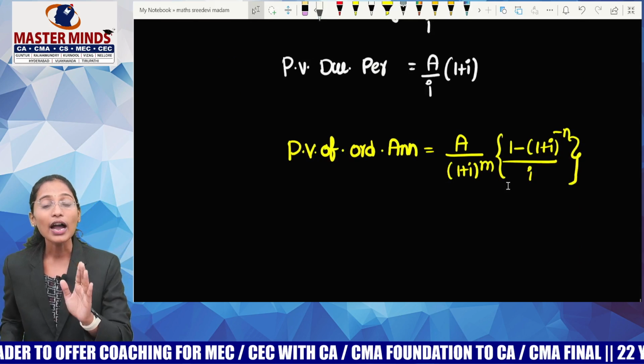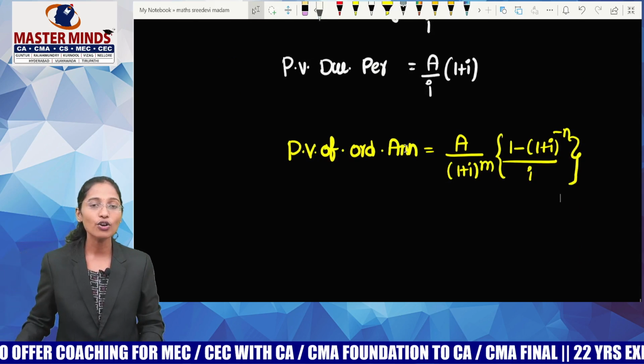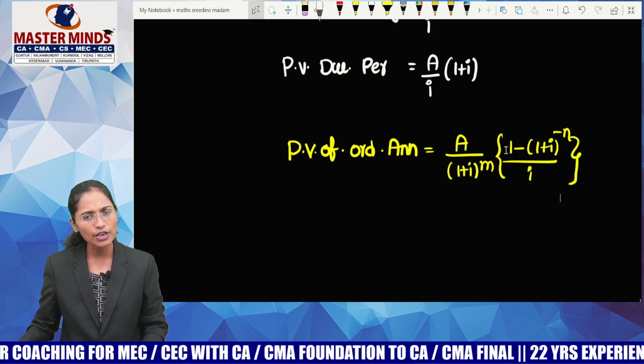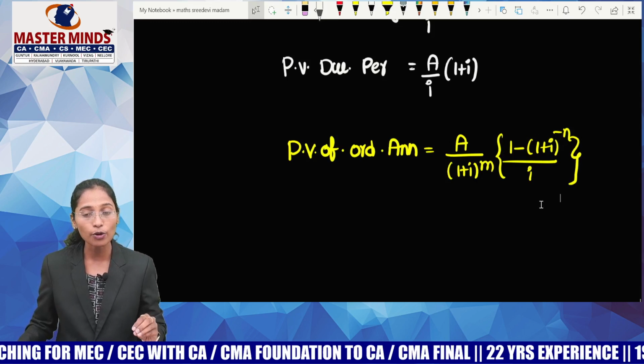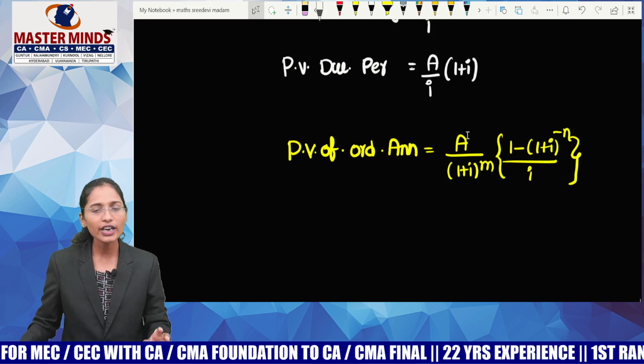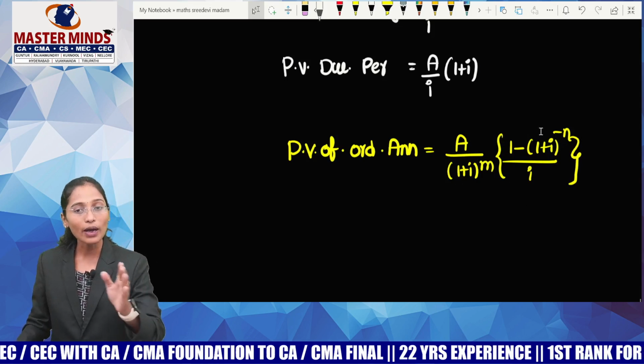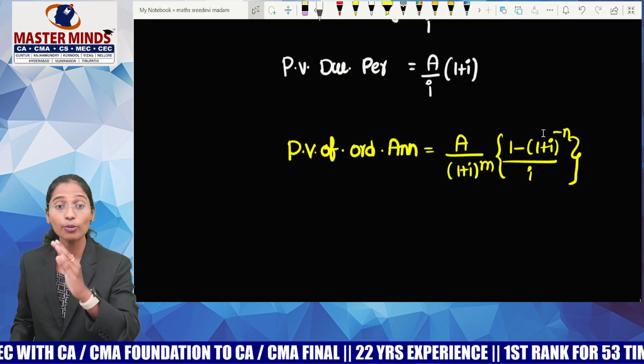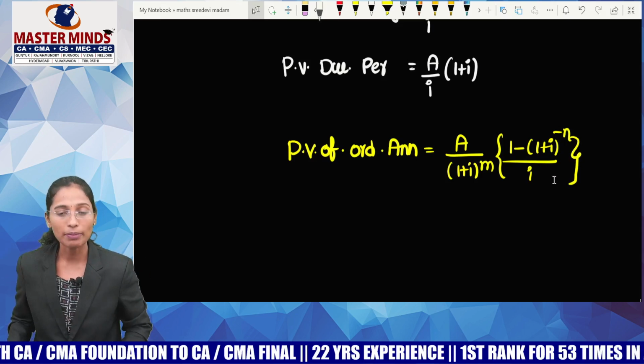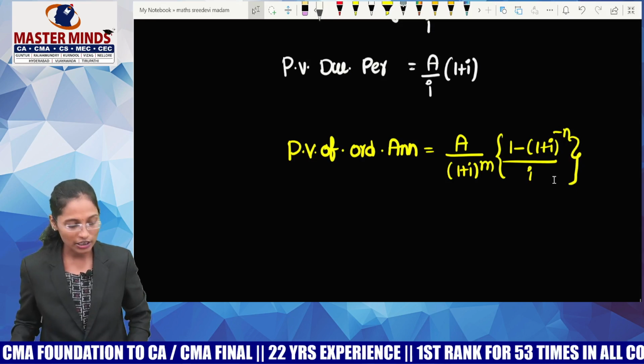Let it be M. And you can write the formula as present value of ordinary annuity equals A by (1 plus I) whole power M into (1 minus (1 plus I) whole power minus N) by I. If it is due annuity, A by (1 plus I) whole power M into (1 minus (1 plus I) whole power minus N) by I into (1 plus I). So that's what about the formulas part, guys.